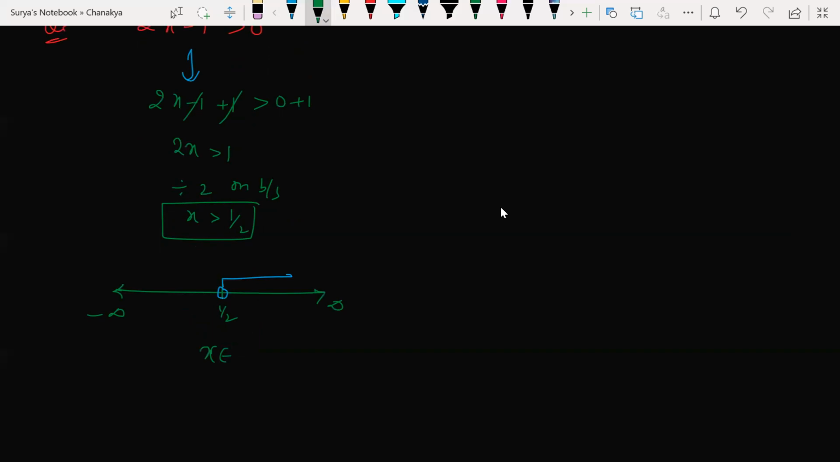Greater than 1 by 2. I am not including 1 by 2 here. Open bracket 1 by 2 to infinity, open bracket. At infinity, blindly always write an open bracket only. Okay. Understood my point?